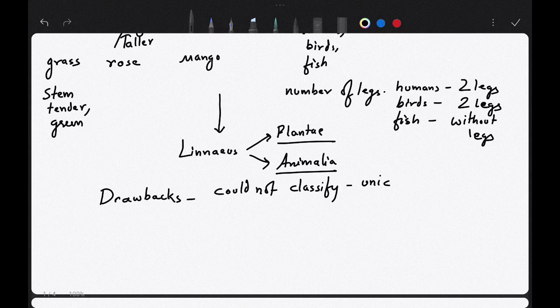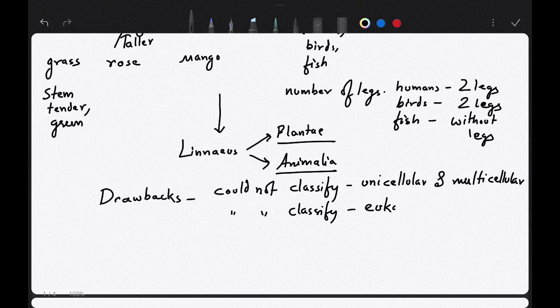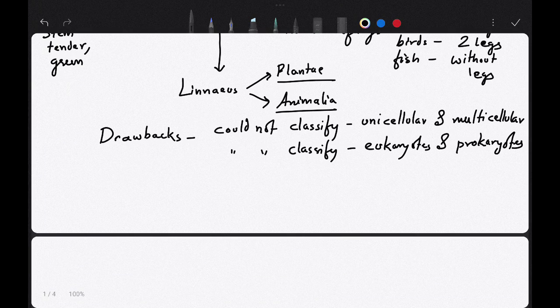they could not classify unicellular and multicellular organisms, and they could not classify eukaryotes and prokaryotes. And there were other major drawbacks. Okay, you should remember them.